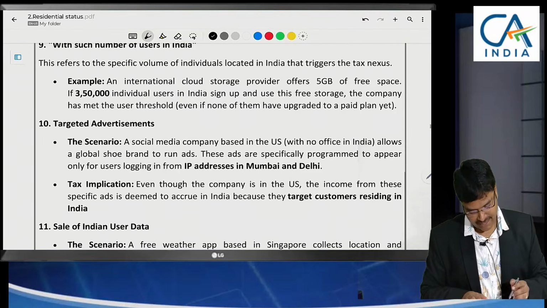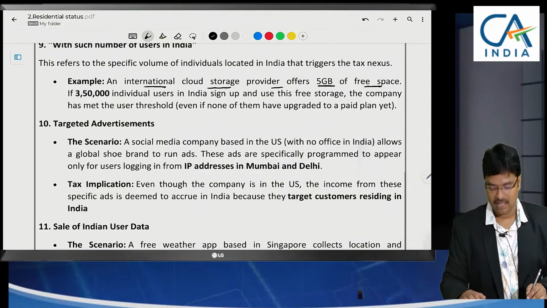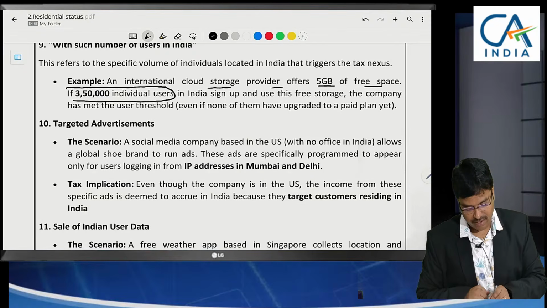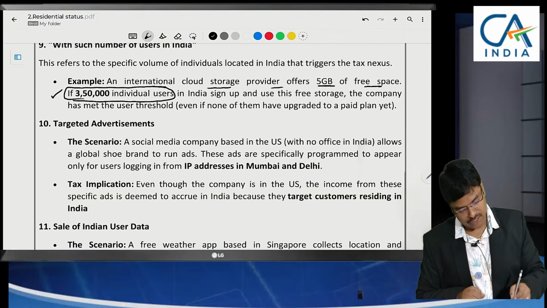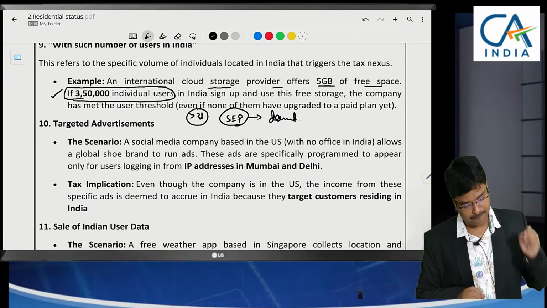Here, if you see another example, an international cloud storage provider offers 5 GB free space. So 5 GB free space is given. But 3,50,000 users have come here. So 3,50,000 users means greater than 3 lakhs. Hence the significant economic presence will be deemed to be accrued in India.